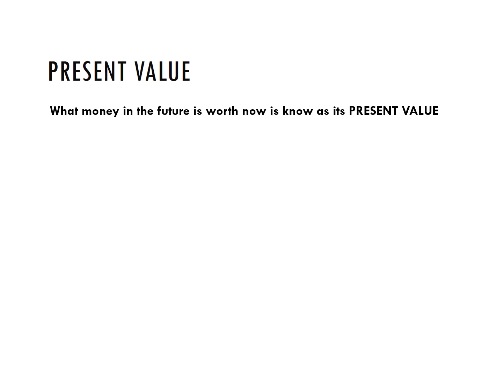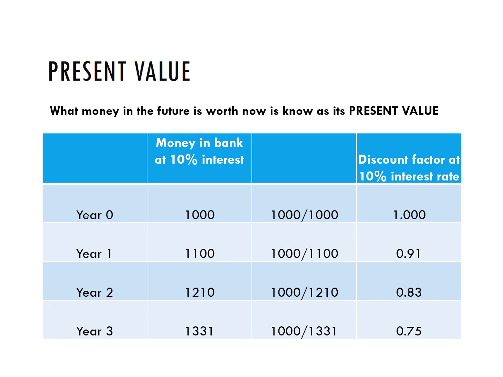So to look at our example again of the £1,000 deal, I gave you £1,000 in year 0, and you would put that into the bank at a 10% rate of interest. After 1 year, your £1,000, add on 10%, £100, would be worth 1,100. Add another 10% of that amount to be 1,210. Add on another 10%, £1,331. So the future value of £1,000 after 3 years is £1,331, and the present value of the future £1,331 is £1,000.